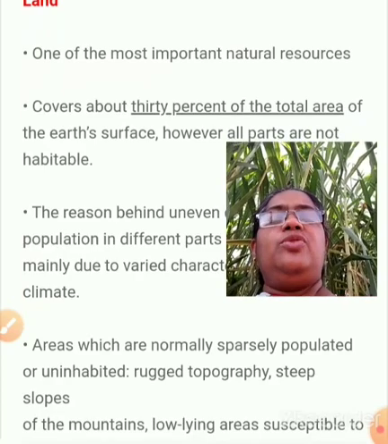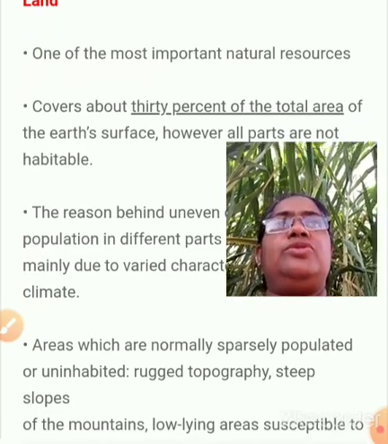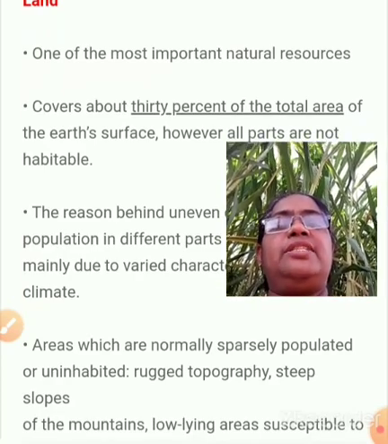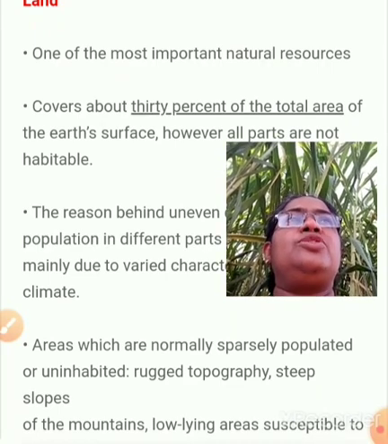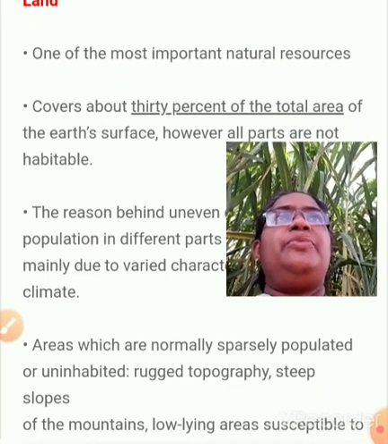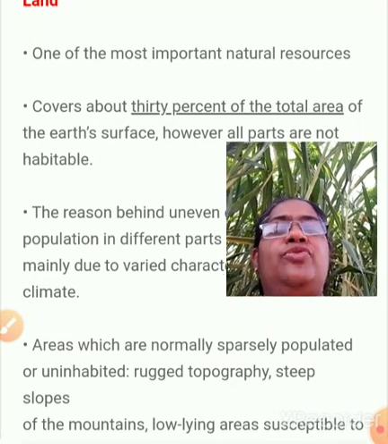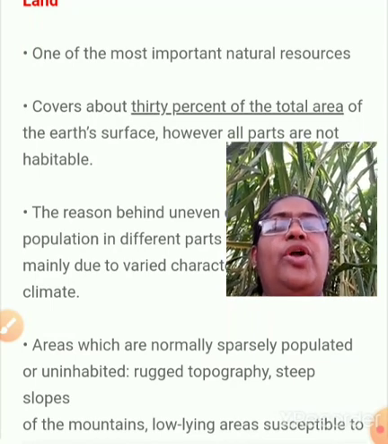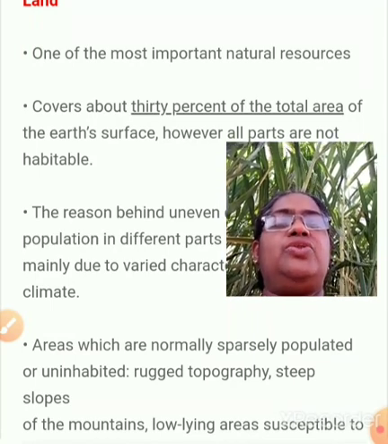If you look around us, we can see many resources. Air is one resource, sunlight is another resource, soil is another resource, water is another resource. So we have many resources like that. First we are going to think about land, one of the most important natural resources.